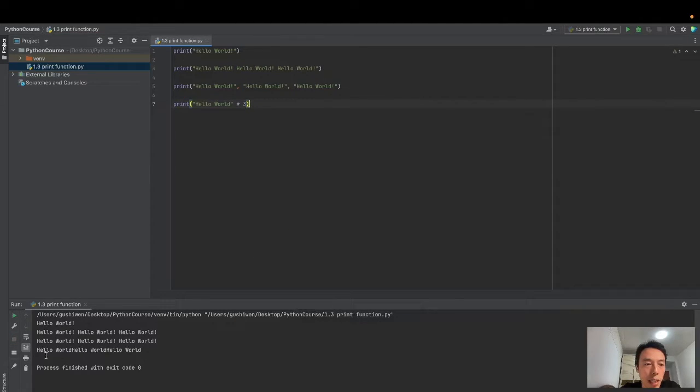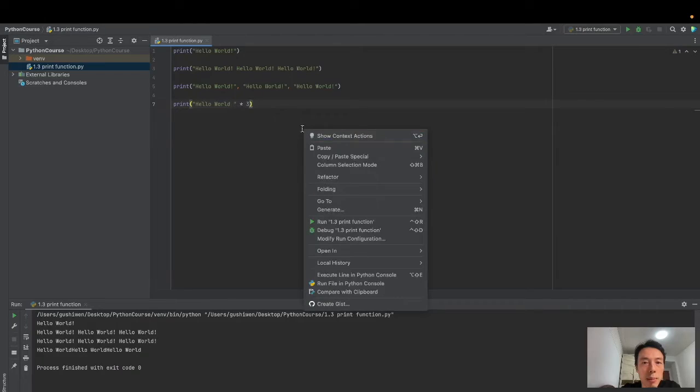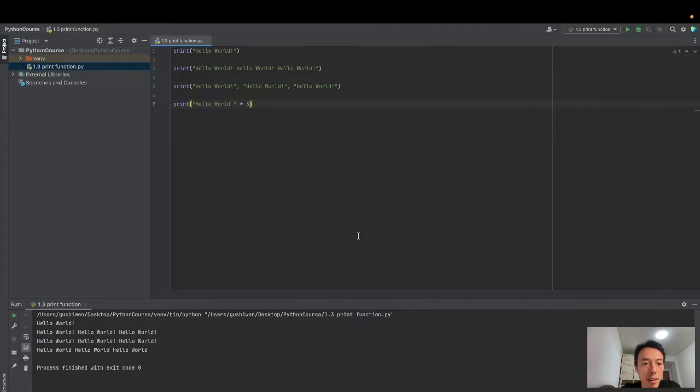See, we have 3 hello worlds here, but all the words are put together, because we don't have a space afterward. So we put a space here and run the program again. Okay, now it looks much better. Oh, I forgot the exclamation. Okay, now they are exactly the same as before. Okay, this is the print function.